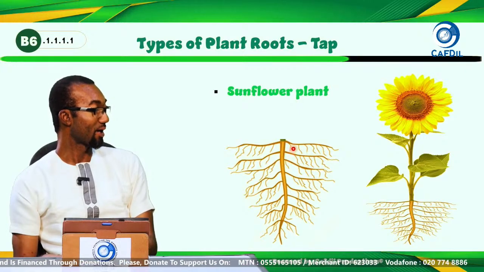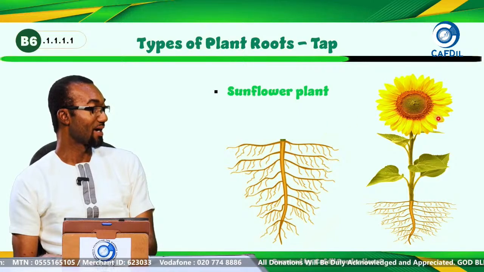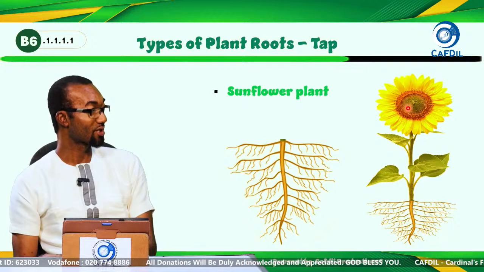Then we have the sunflower. This is the roots of the sunflower, and this is the sunflower plant. They got their name because of how they look, and they also tend towards the direction of the sun.